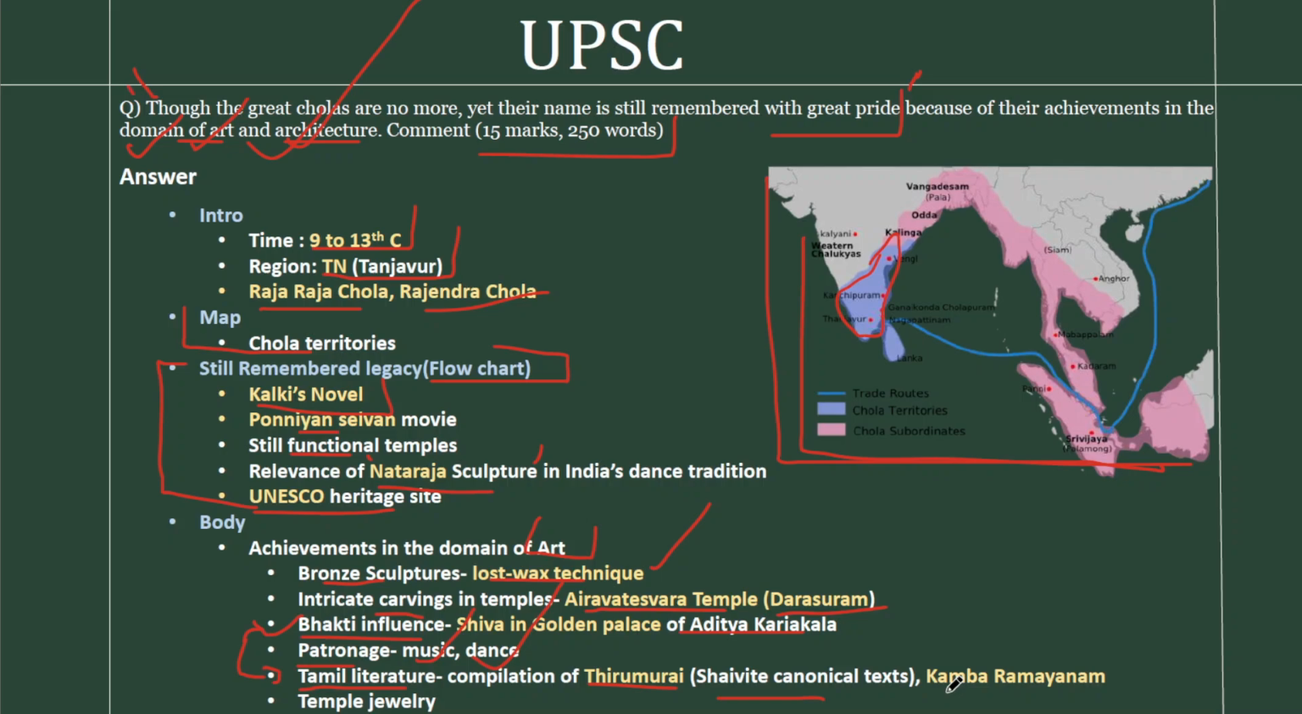We can also give the example of Kamba Ramayanam here, which is a version of Ramayana that is popular in the south that got compiled during the time of Cholas. Finally, we are talking about the temple jewelry, which is an important element in the Chola temple architecture as well as the temple culture. We can use the general term like Chola culture, and temple jewelry occupies an important position there. So that can also be included in their artistic contribution. So 6 points in the first part.